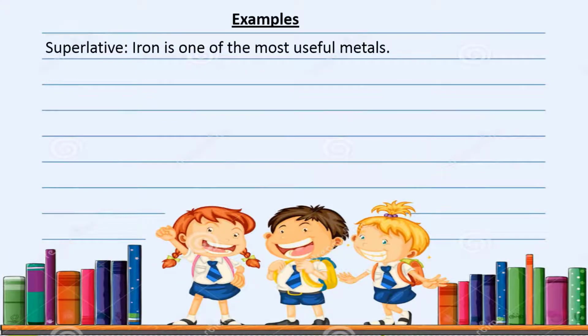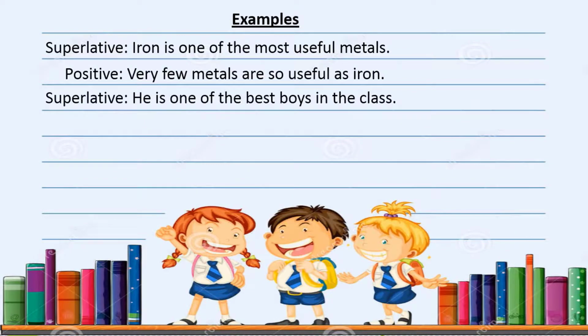Iron is one of the most useful metals. Firstly we will use, sorry, "very few" firstly. Whenever we find "one of the," we have to use "very few." So positive: very few, then the last word, metals. So very few metals are, the plural form of verb, are so useful as iron.